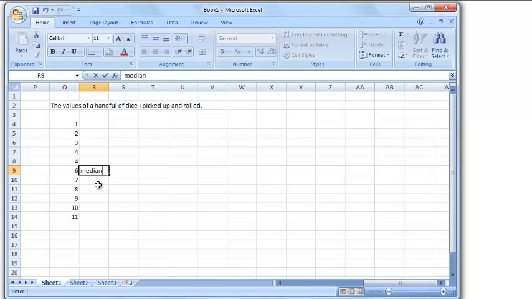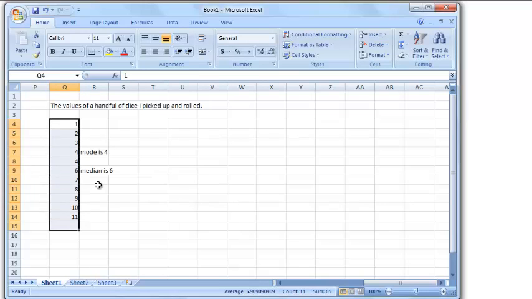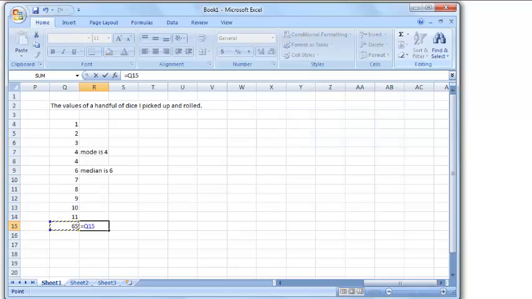The median is 6. I'll write that. Median is 6. That's the one in the middle. If we go down the list, we'll see that there are 2 4s, and there isn't 2 of anything else. So the mode is 4. The one that occurs the most is the mode. And then if I add all of these up, sum them up with a sigma, I get 65. And then if I say, what is 65 divided by 11, because there's 11 pieces of data, I get 5.9. And again, this is interesting.